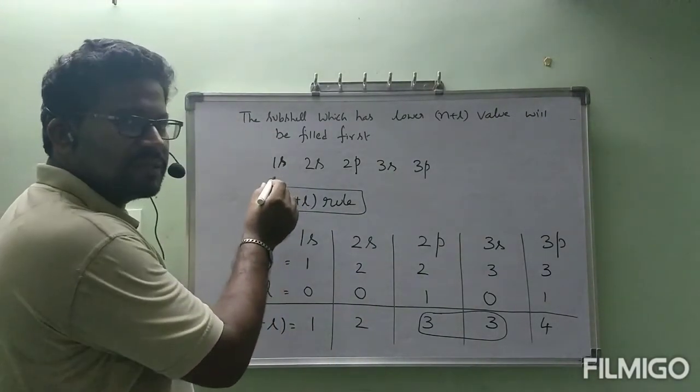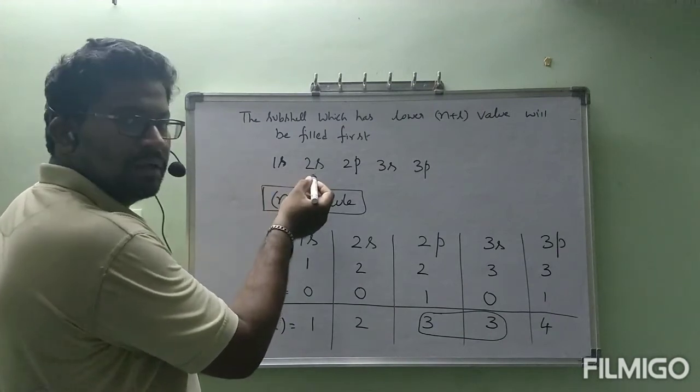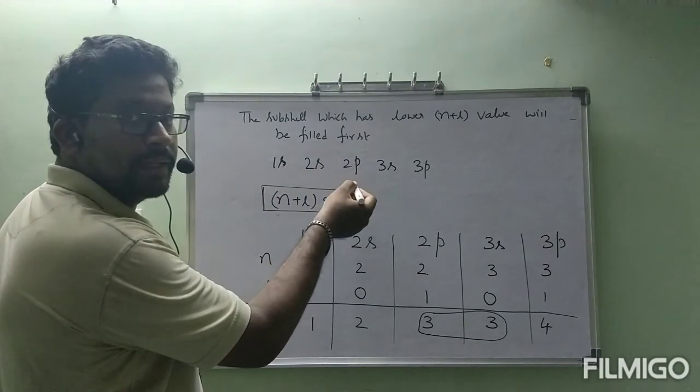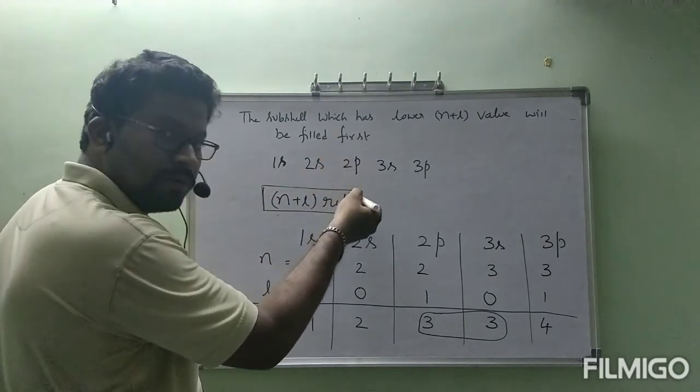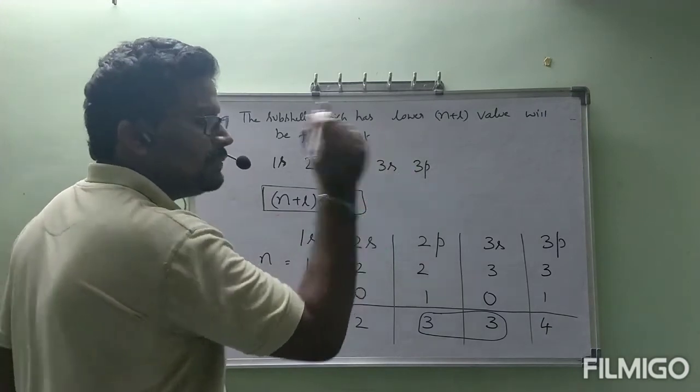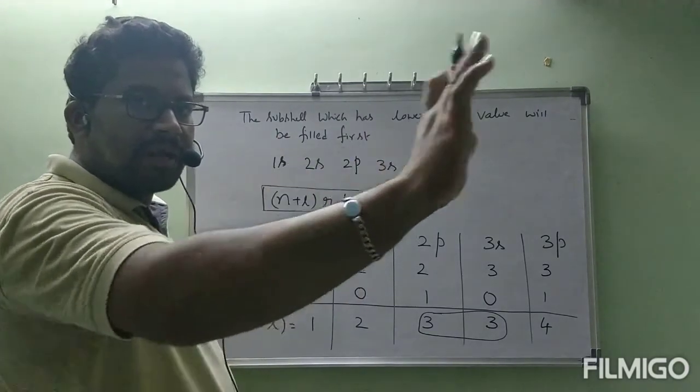1s should be filled first, next 2s. After completion of 2s only, electrons will be entering into 2p. After completion of 2p only, electrons will be entering into 3s. Next, after 3s, 3p. Like that, in an order we are going through.